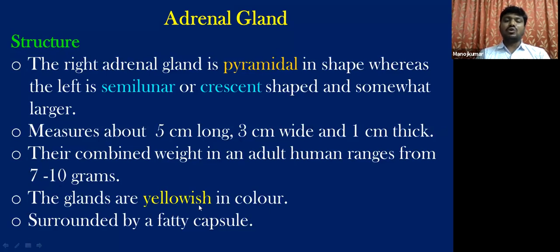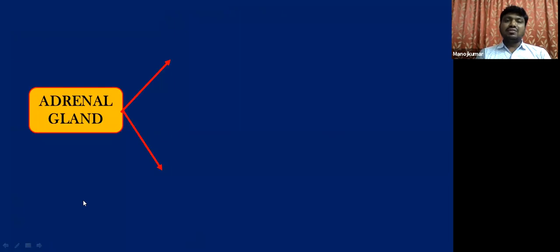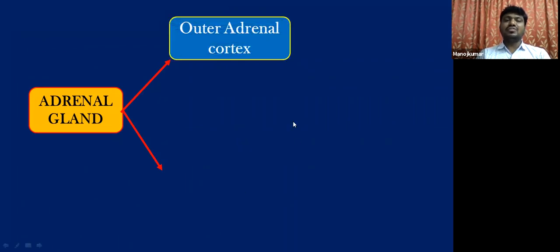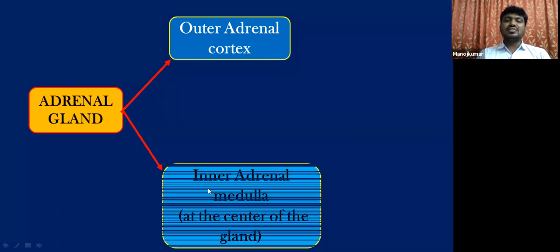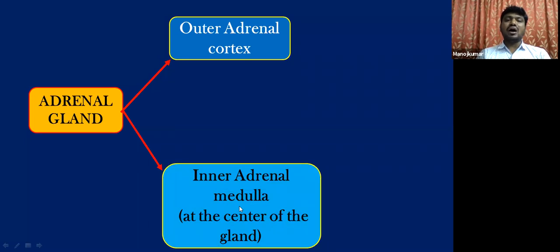Of course, they are yellowish in color and they are surrounded by a fatty capsule. Each adrenal gland is distinguished into two different regions. One is the outer adrenal cortex, and another one is the inner adrenal medulla. The origin of the outer adrenal cortex is mesoderm.